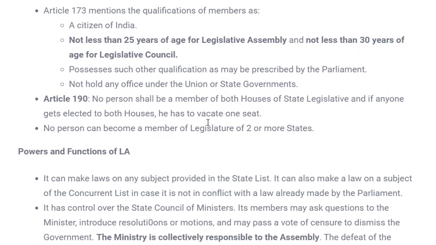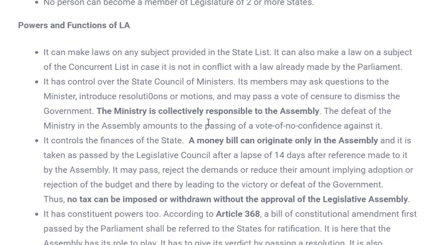Now moving to the powers and functions of the Legislative Assembly. We will compare these powers with Lok Sabha. As we have seen, Lok Sabha was responsible for creation of new laws, amendment of laws, passing of bills, and several other functions. Similarly, the Legislative Assembly has several functions for formation of law and regulation of money in the state fund.